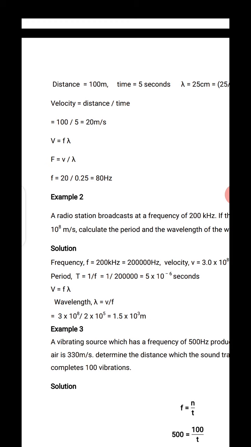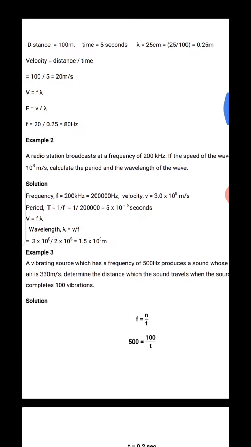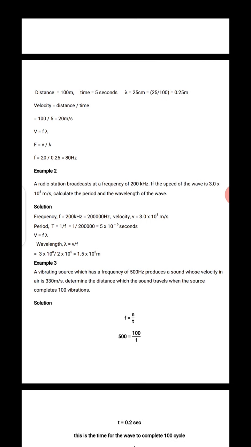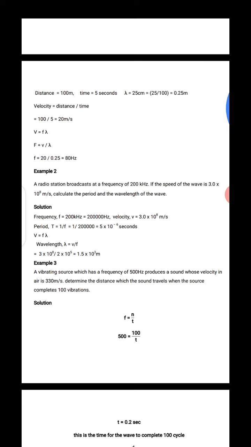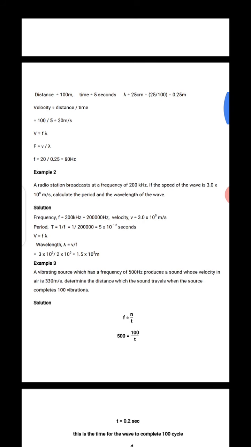Let's look at the second example here. A radio station broadcasts a frequency of 200 kilohertz. If the speed of the wave is 3.0 times 10 to the power 8, calculate the period and the wavelength of the wave. Now, they gave us a frequency of 200 kilohertz, and kilo means 1,000. So that is 200,000 hertz, because we have to convert it.